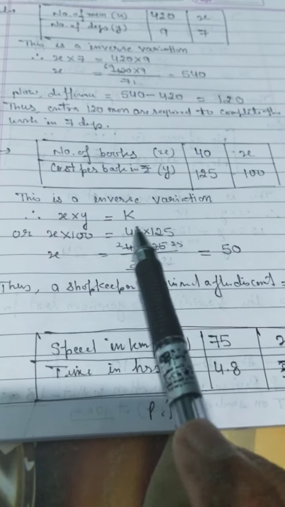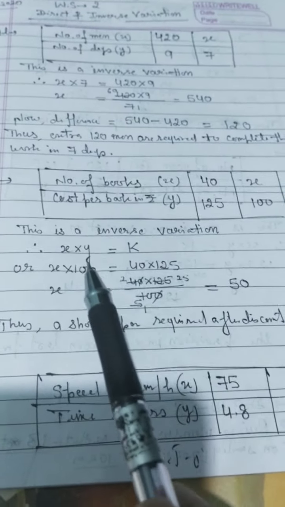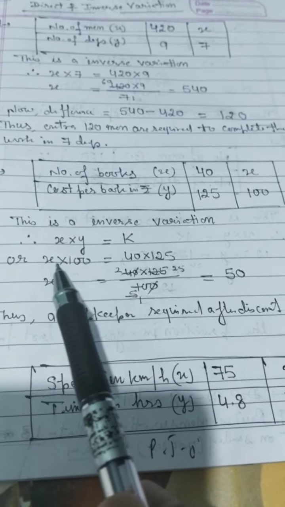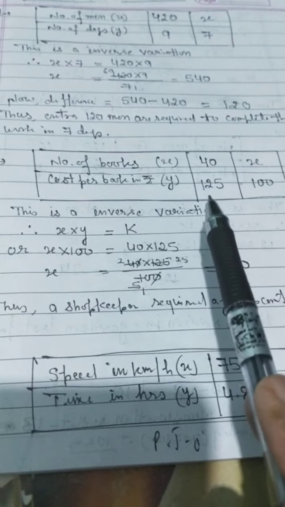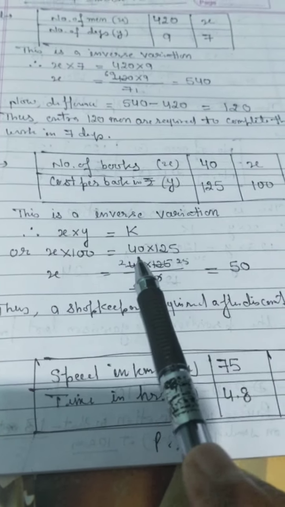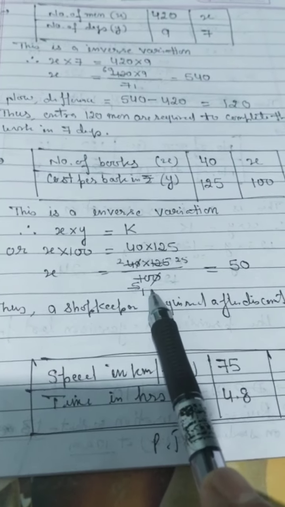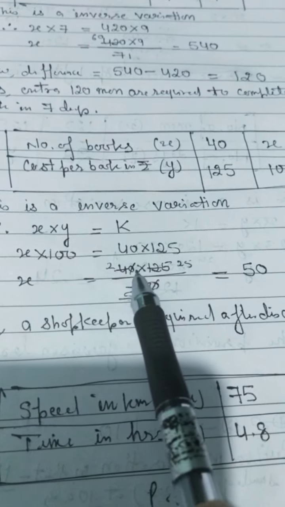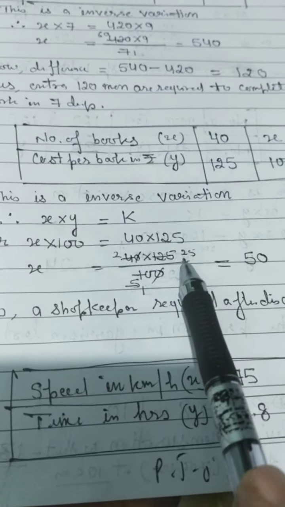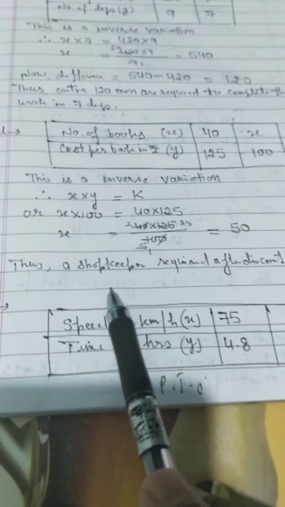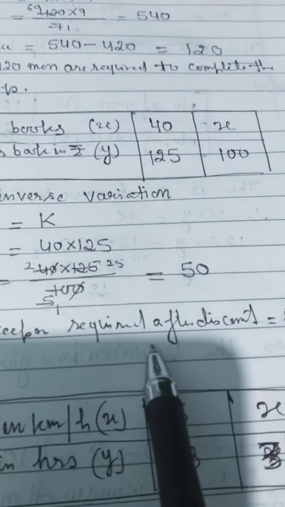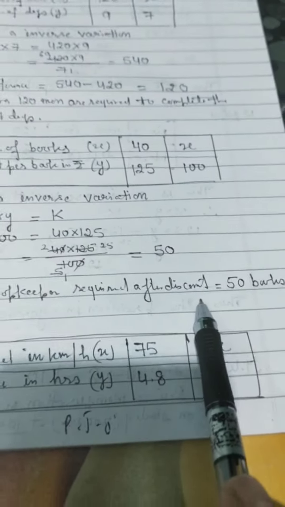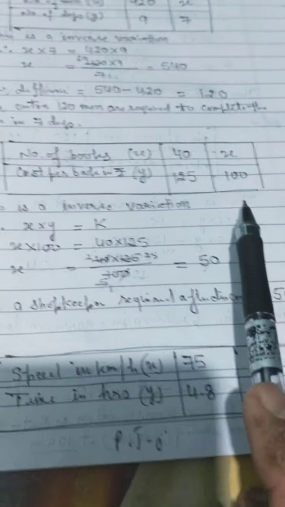x into y is equal to k. The product of their values remains constant. x into 100 is equal to 40 into 125, or x is equal to 40 into 125 upon 100. 2 twos are 4, 5, 25, 25 twos are 50. Thus, the number of books the shopkeeper can buy after the discount is equal to 50 books.